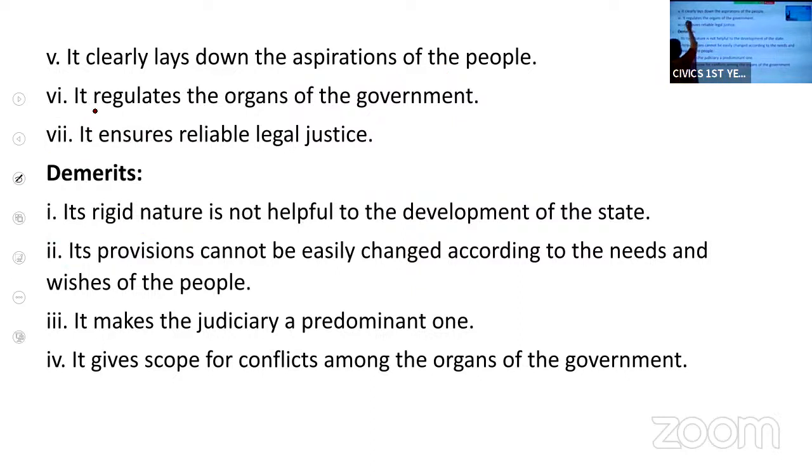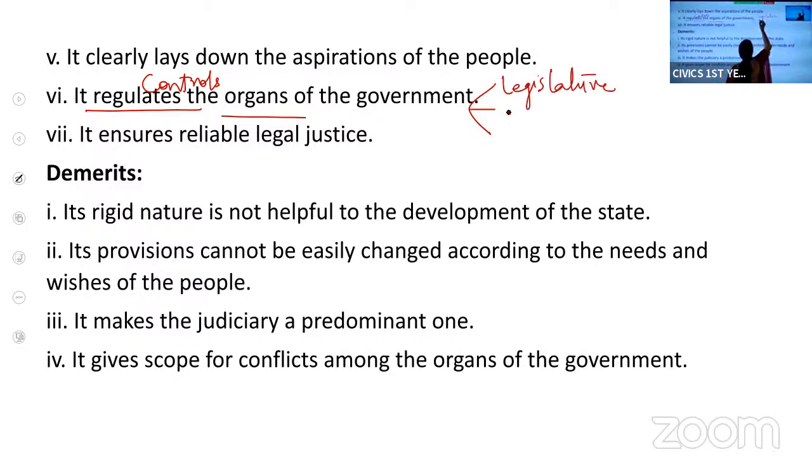And it regulates. Regulates means controls. It controls the organs of the government and the functions of each organ. We know government has three organs: legislature, executive, and judiciary. How these three organs will function, what their powers and functions are, are clearly mentioned in the Constitution.